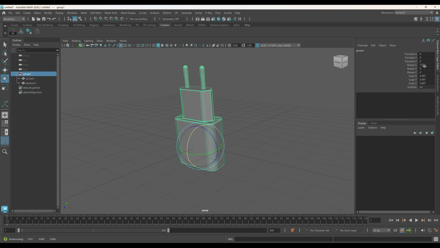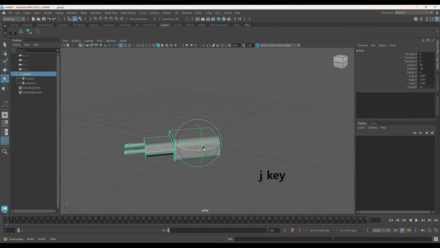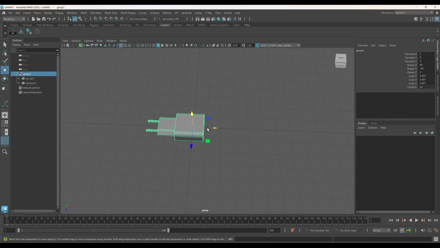Select the grouped objects and rotate them together. Press the J key to enable rotation snapping, which makes it easier to rotate by 90 degrees.